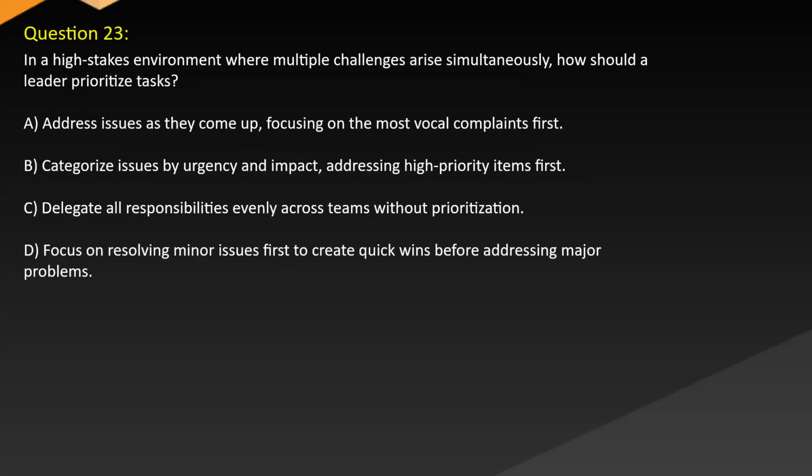Question 23. In a high-stakes environment where multiple challenges arise simultaneously, how should a leader prioritize tasks? A. Address issues as they come up, focusing on the most vocal complaints first. B. Categorize issues by urgency and impact, addressing high-priority items first. C. Delegate all responsibilities evenly across teams without prioritization. D. Focus on resolving minor issues first to create quick wins before addressing major problems.